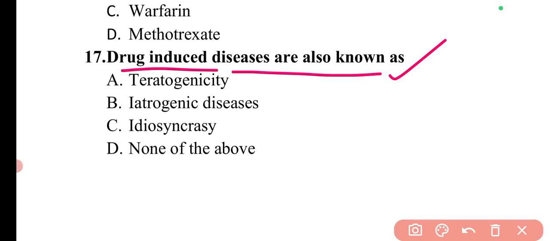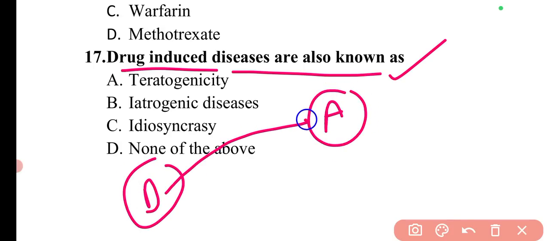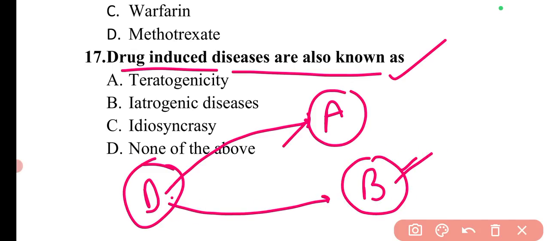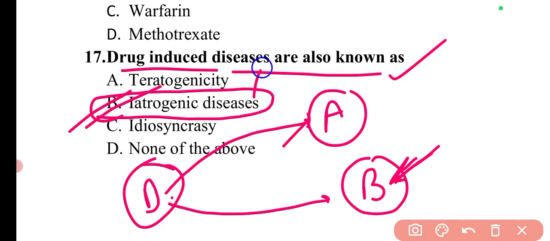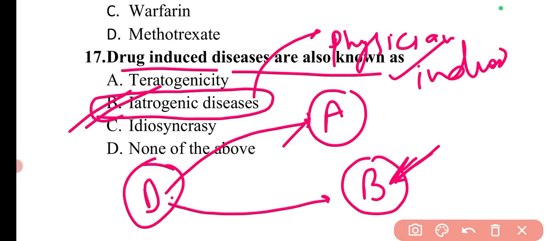Basically, drug-induced diseases are those where, if I'm having a disease A and I am taking a drug D to treat this particular condition, but by using this drug D I develop another disease, B. This disease B is known as a drug-induced disease, and the term used for it is iatrogenic disease, or another name is physician-induced disease.